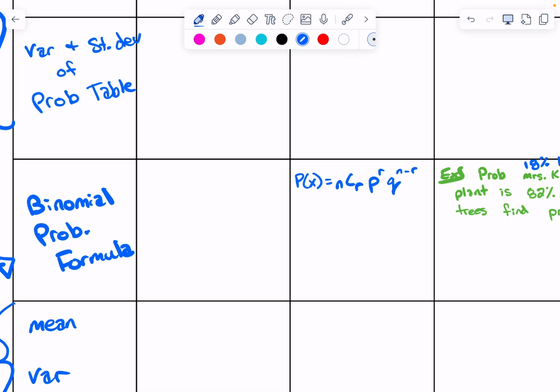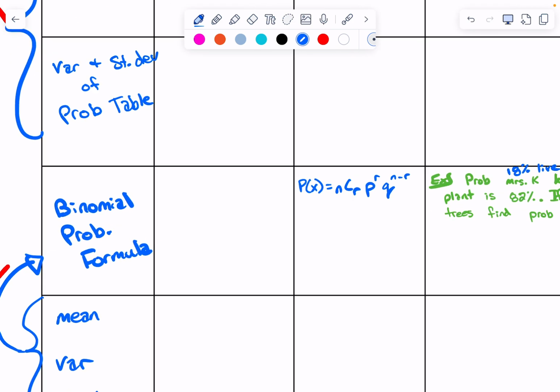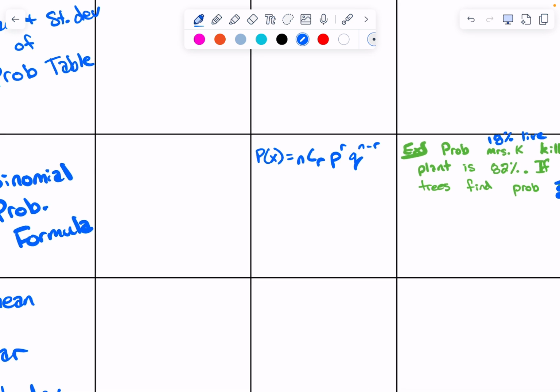I'm in the third row, right? We're going to do the third row first since I have the example, and then we'll use it for all the other examples, okay? nCr, P to the r, Q to the n minus r. Let's fill in: total, we have n, we have r, we have P, we have Q. I'm going to put this in the important information column.